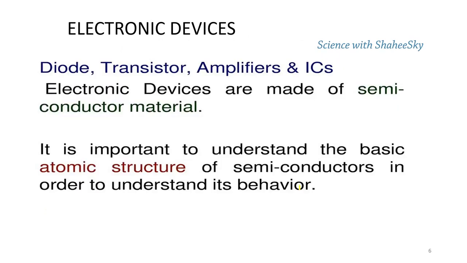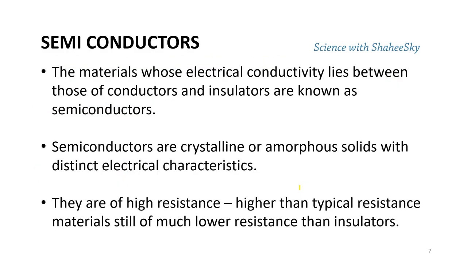Diodes, transistors and amplifiers are found in IC circuits and other electronic circuits. These are made up of semiconducting materials. It is important to understand the basic atomic structure when we are talking about semiconducting materials, and how they conduct electricity. For better understanding, we have to move on with the semiconducting materials.